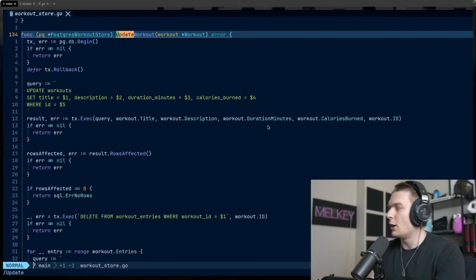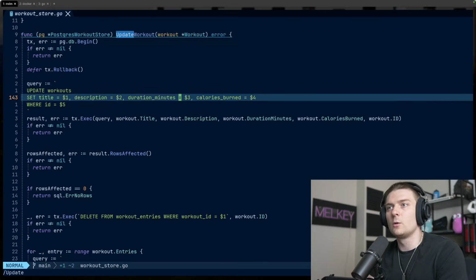Okay, and in the update workout, it's going to be a little different because every time we make a change to our workout, this is where that version control, that optimistic locking, is going to come into play. If someone wants to modify a public workout record, like change the title or description, we want to make sure that we also uptick the version number, just in case two people update the same workout, the same field or different fields. We can rely on the version number to determine if it's a suitable update or not.